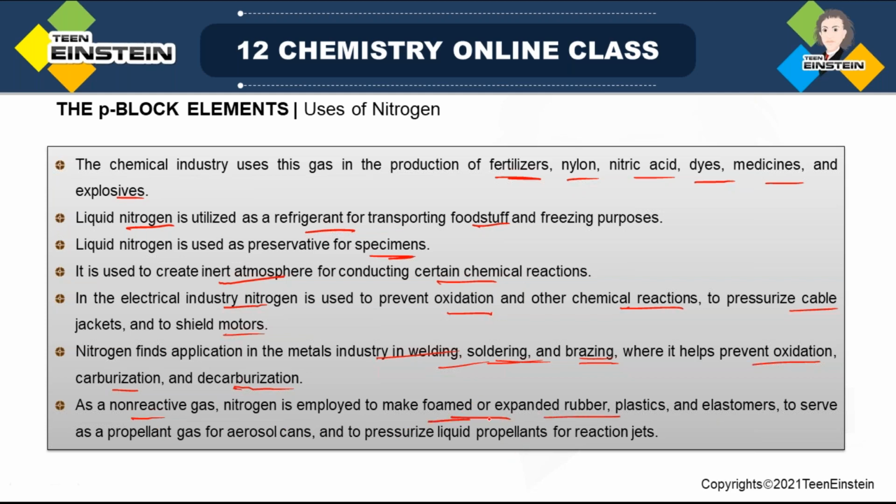If we want to make expanded rubber, there must be some inert gas, because if oxygen is present there may be some chance of reaction, but we need some non-reactive gas, and nitrogen is very good for this purpose. Also as propellant gas for aerosol cans, and to pressurize liquid propellant for reaction jets.